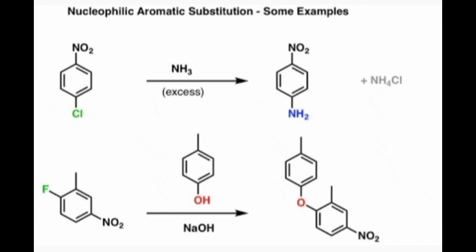Here, some of the reactions are given. In the first reaction, you can see Cl is replaced by NH2, and in the second reaction, you can see that fluorine is given out and hydrogen from OH is given out, and the carbon to which the fluorine was initially bonded gets attached with the heteroatom, that is oxygen, to form the product.